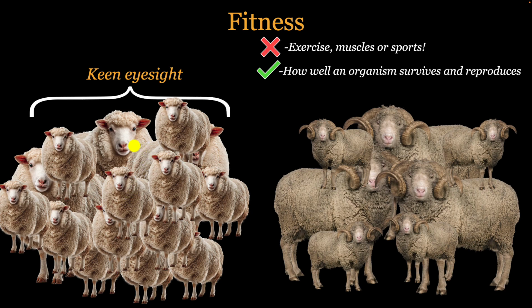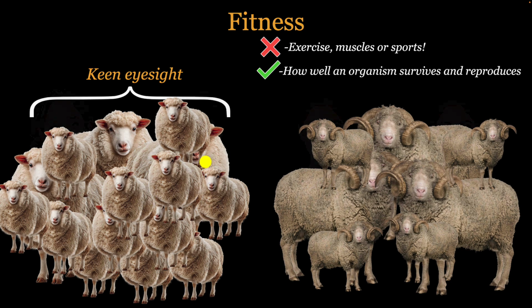So in biology, we would say that these animals have a higher fitness compared to these because they survived and reproduced more successfully. So you can see traits help us understand fitness, and it helps us understand chances of a population's survival and the chances of a population reproducing and so on.